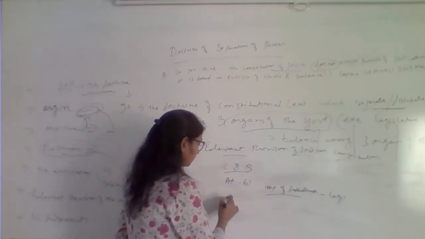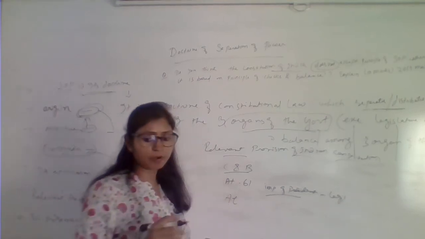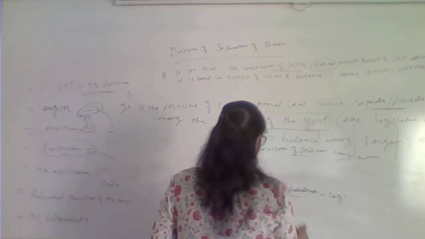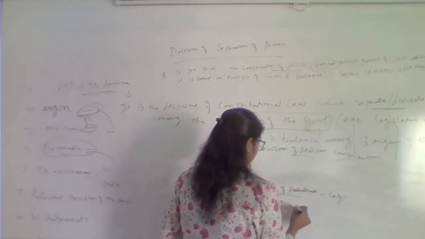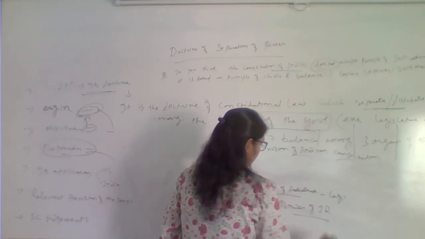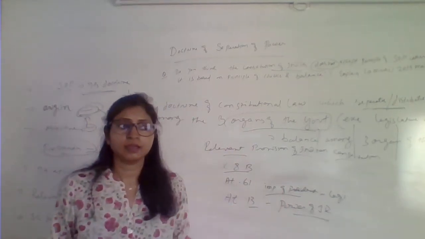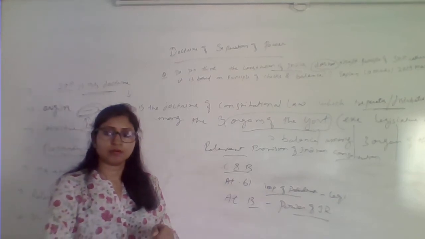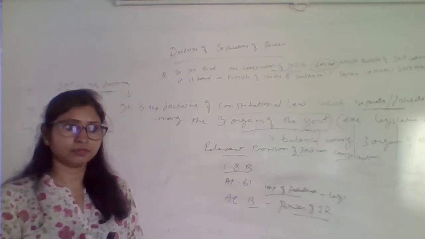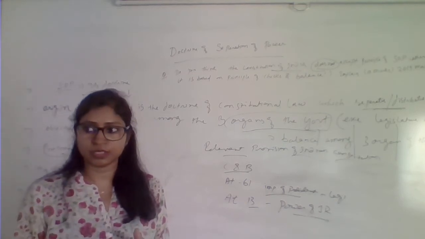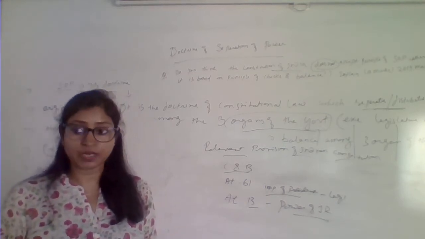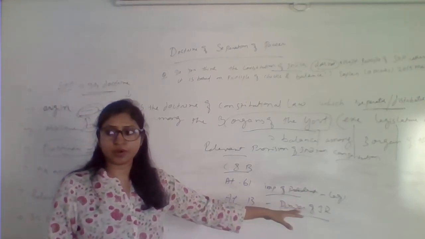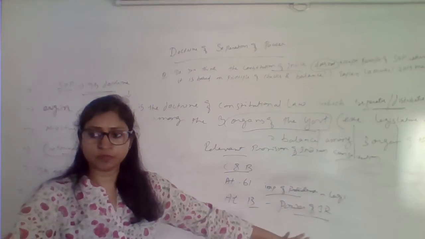Then you can talk about Article 13. Article 13 is what? Power of judicial review. So it says that if a law passed by the Parliament or any executive action goes against the constitution, specifically fundamental rights, then it can be declared null and void by the Supreme Court, isn't it?